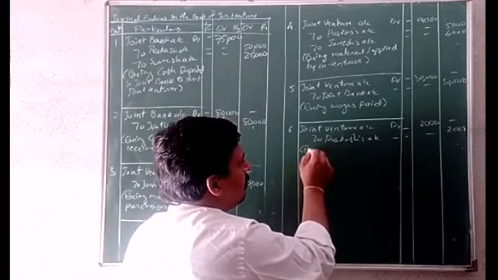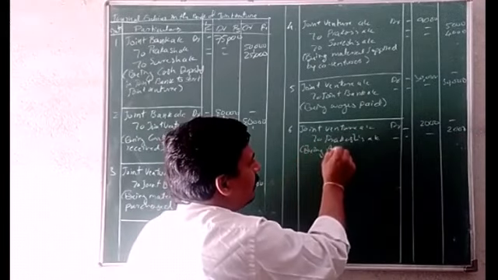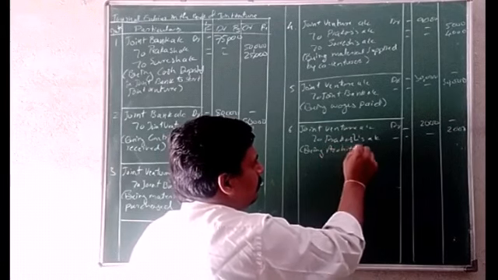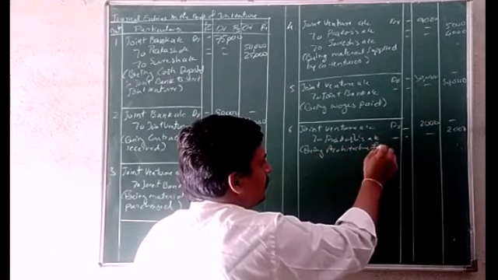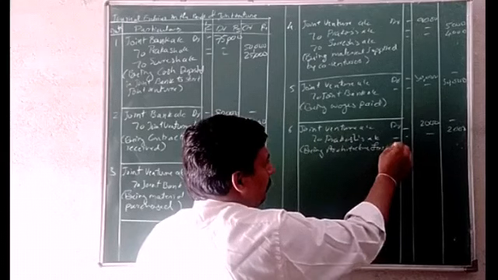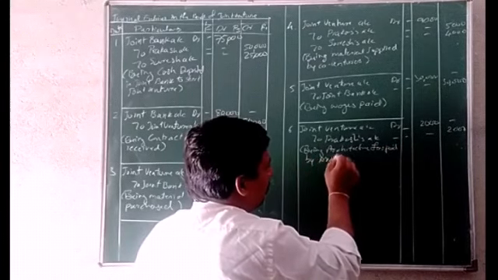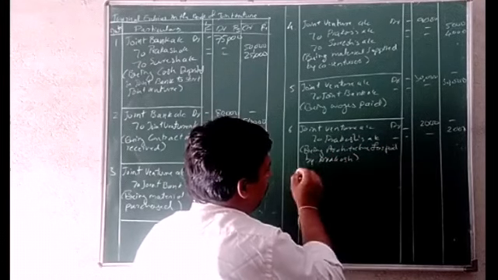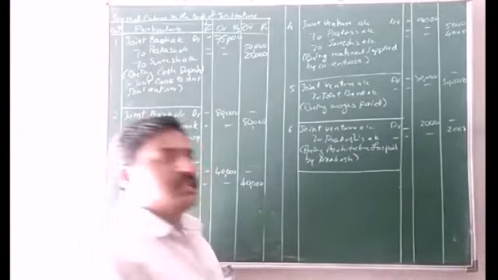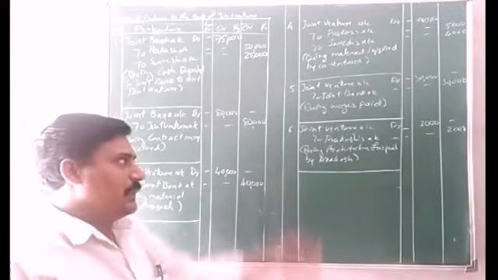Narration: being architecture's fees paid by Prakash. So Prakash has paid the architecture's fees.